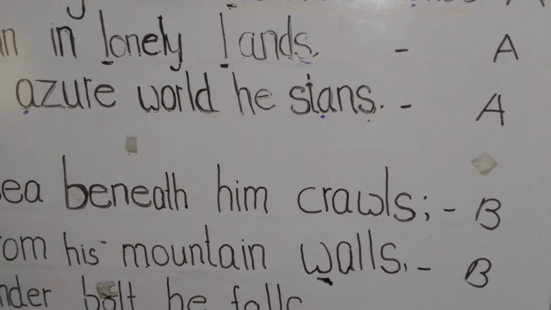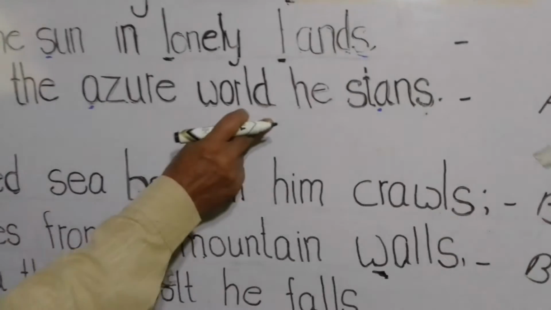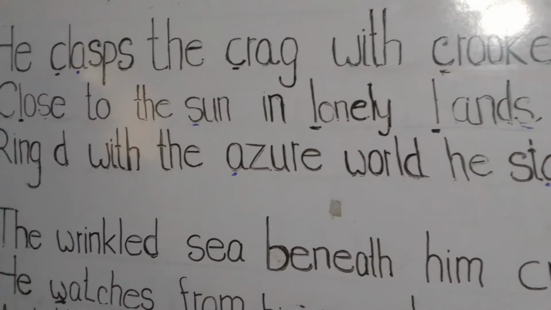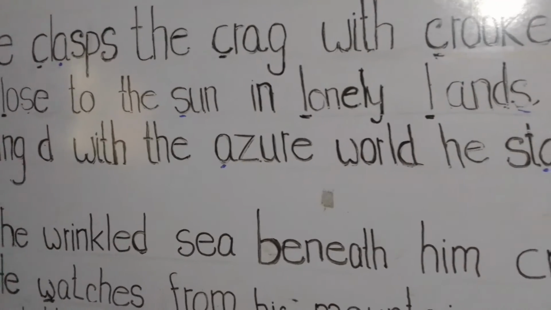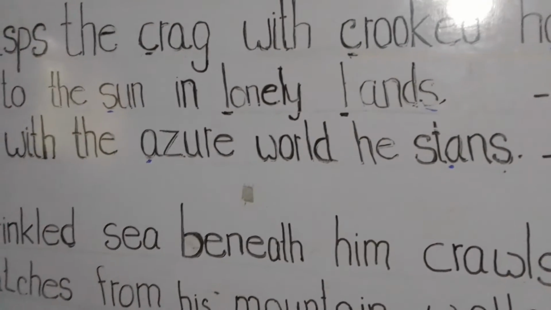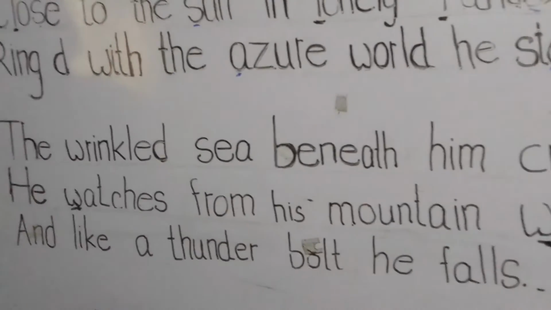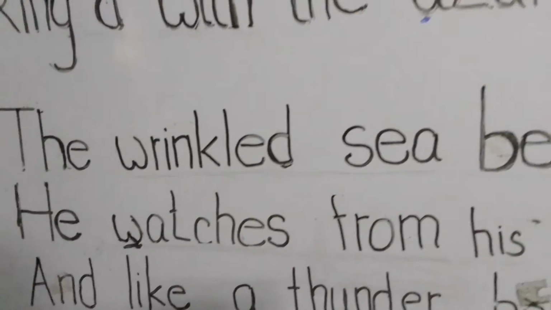After that I would like to say about the Asian world. You see, this is also an adjective phrase. After that I would like to say something about wrinkled sea. Okay, these are the phrases I would like to point out.